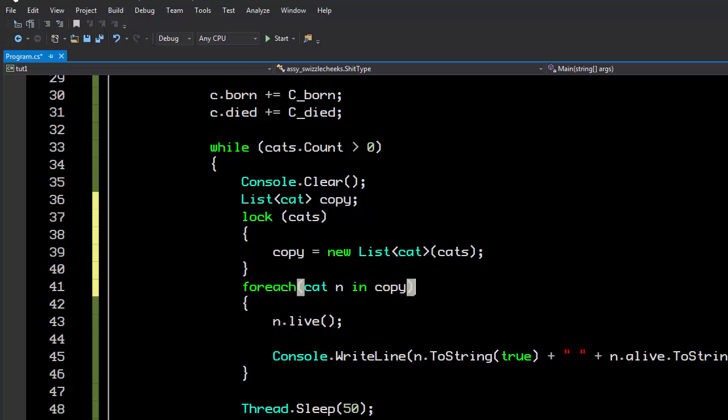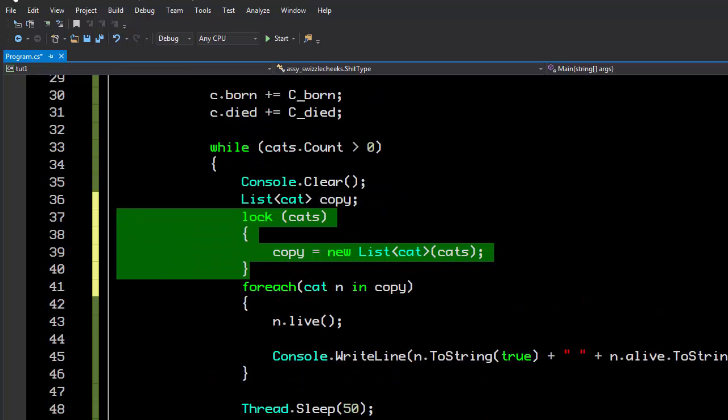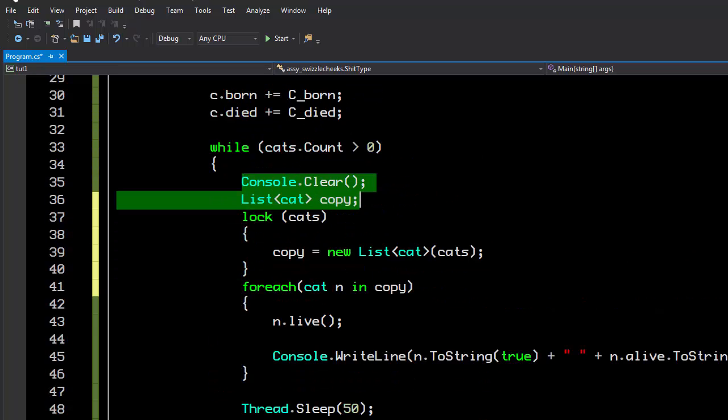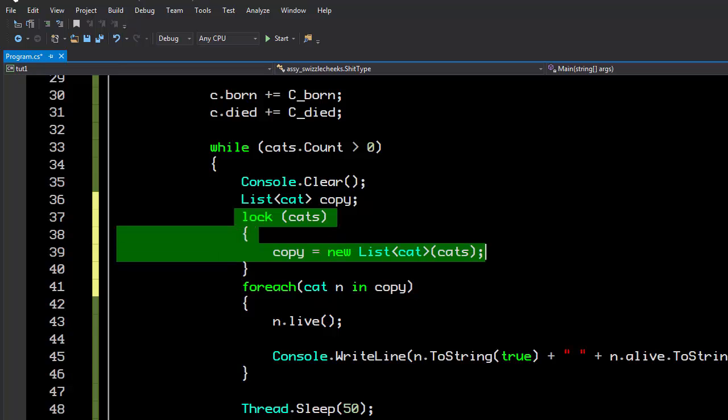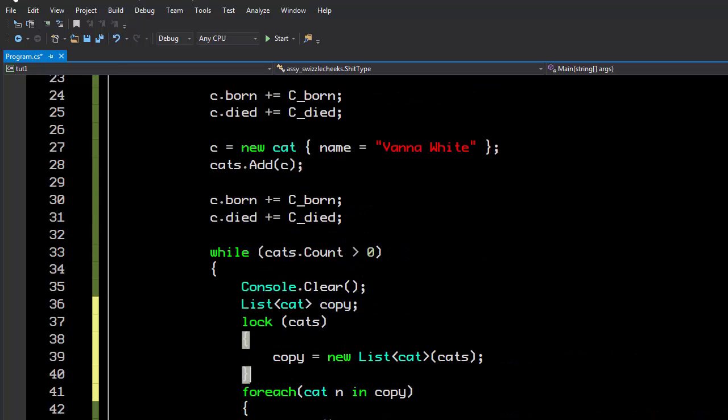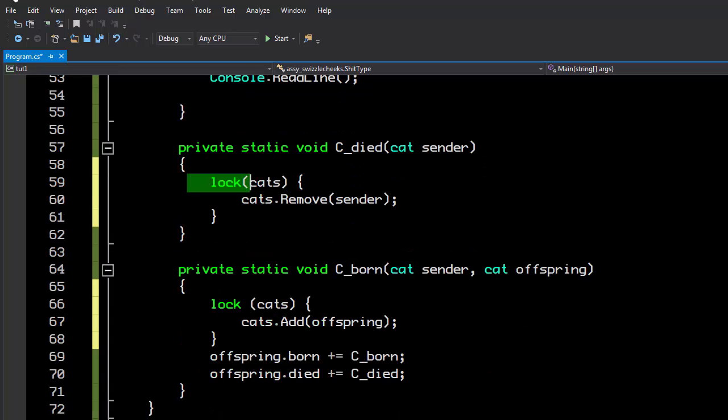But that should work. What this actually does is create a synchronization lock. When the program hits this lock, it creates a mutex, and it says, hey, are there any other threads locked on cats? If there are, I have to sit here and wait for them to be free. In other words, I'm not going to create the copy of the list of cats while someone is in the middle of modifying it.